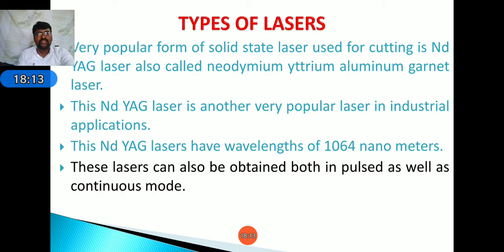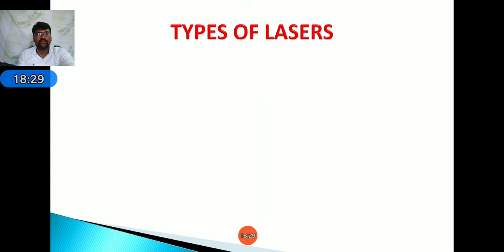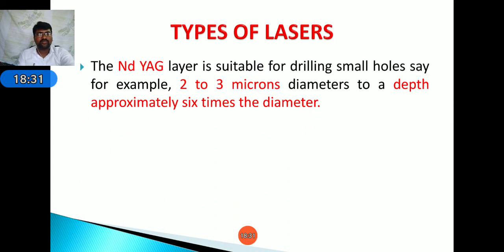These lasers can be obtained both in pulsed as well as continuous modes. It can provide 50 kilowatts power in pulse mode and 1 kilowatt power in continuous. For that reason, it is majorly used for pulse mode operation. Next, the Nd:YAG laser is suitable for drilling small holes, say for example 2 to 3 microns diameter to a depth of approximately 6 times the diameter.